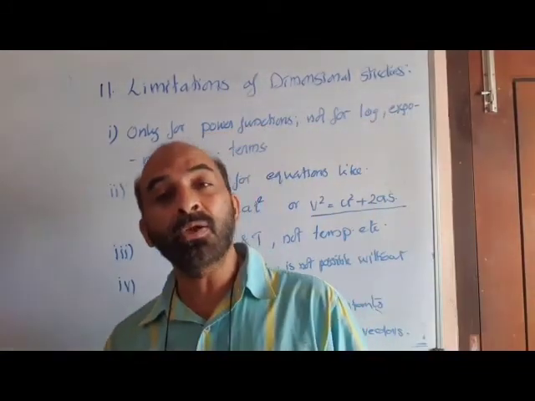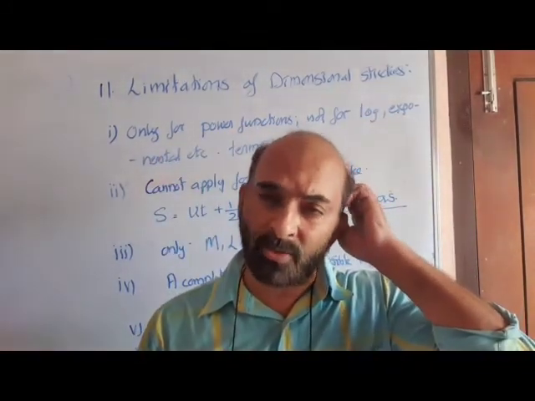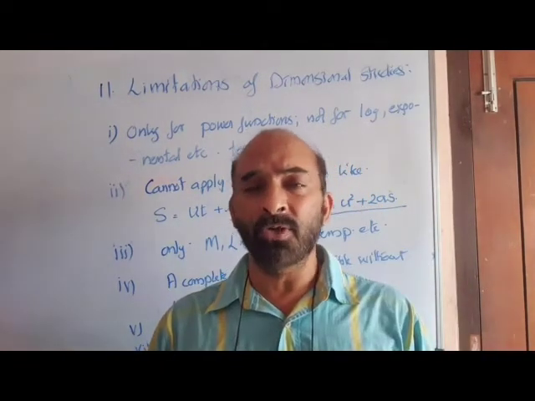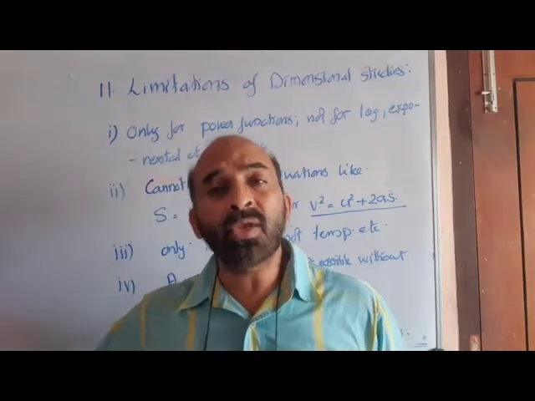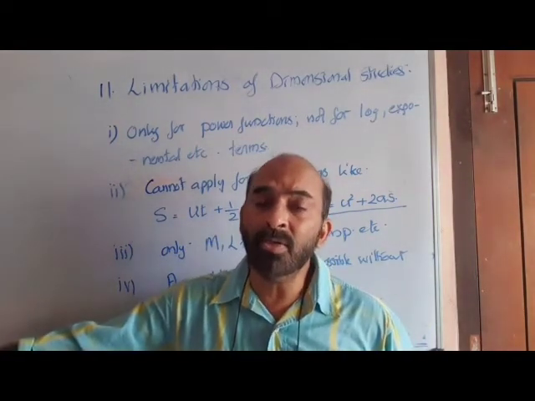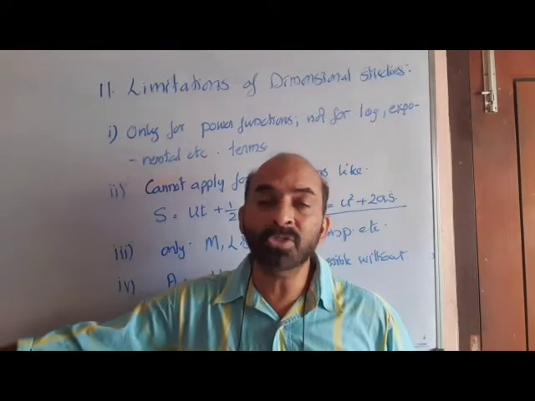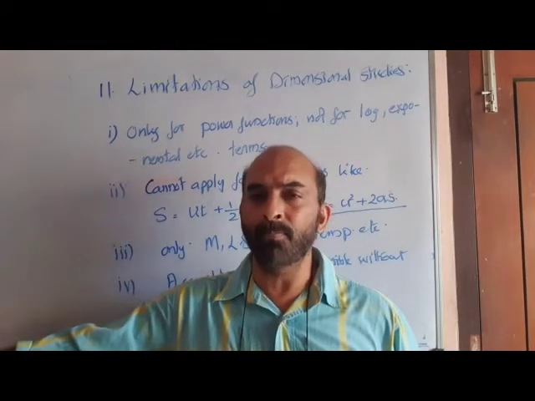Now, a complete equation is not possible without knowing all factors. If we fail to take into account some factor which actually affects a measured property, the equation will not be perfect. For example, if you fail to take into account acceleration due to gravity in deciding the time period of a simple pendulum, that equation will not be perfect. That is another problem.